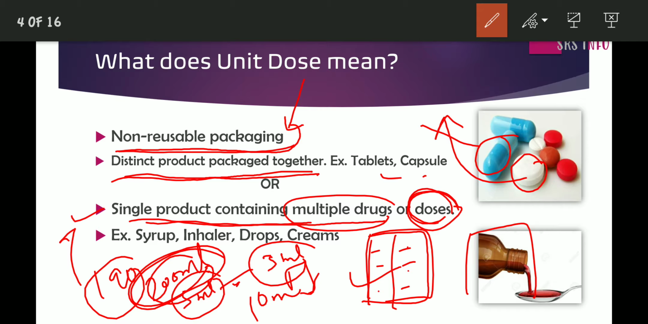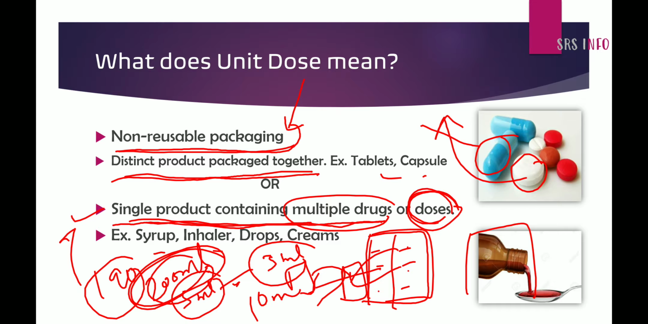When we go to a medical shop or a hospital pharmacy, the pharmacist will give you a single bottle, whether you have to take it once a day, twice a day, or thrice a day. That is explained here: a single product containing multiple drugs or doses. Example, syrup, inhaler, drops and creams.